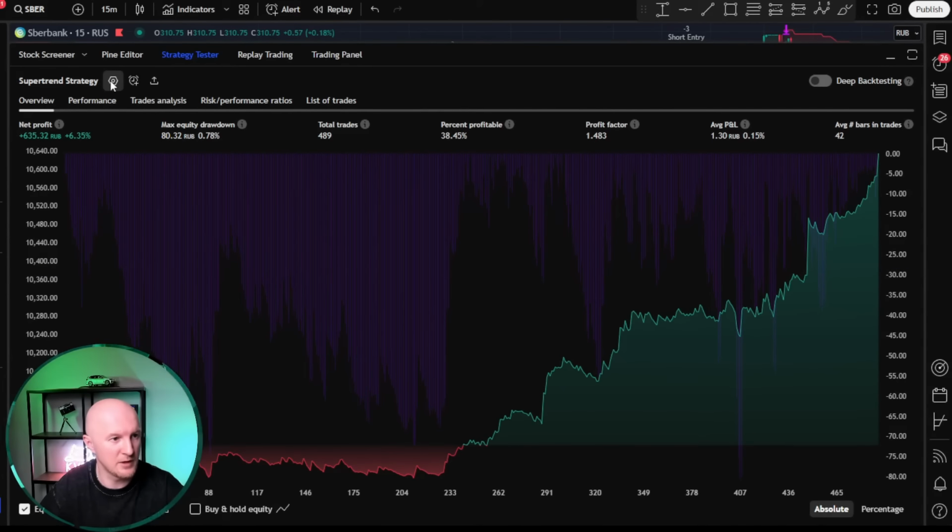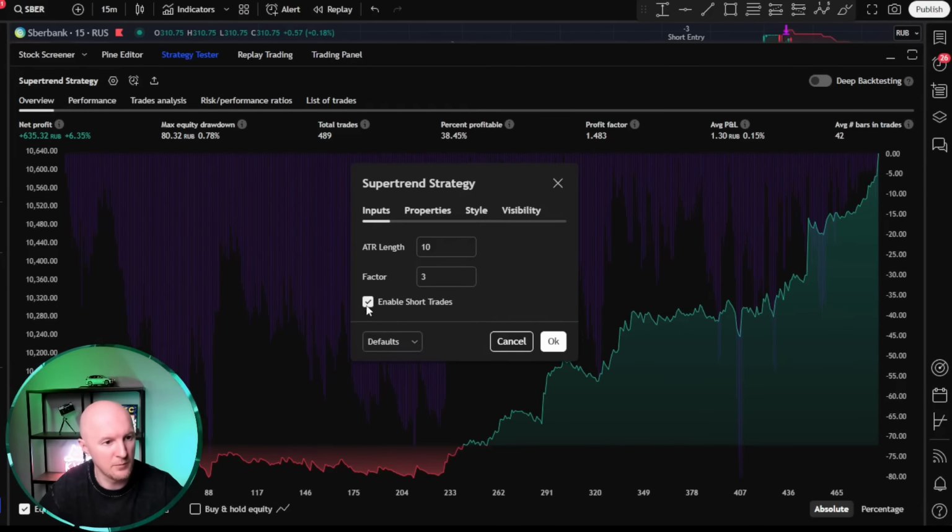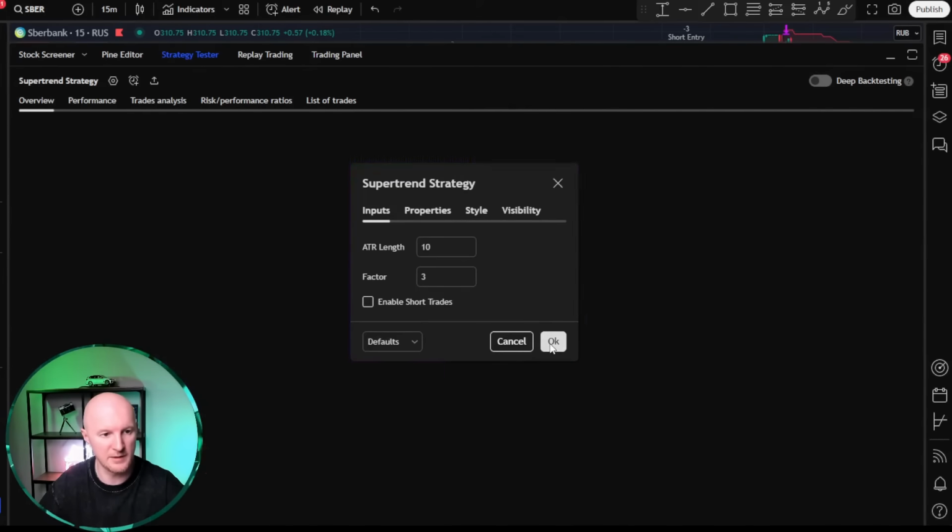Well, I also need to explain to you what's going on here in the settings. Look, this is Enable Short Trades. This means whether to trade short or not. I specifically wrote in the prompt for it to include this checkbox, so that if this is trend trading, or if you're testing investment strategies, you can disable shorts, because where would you even get shorts from, really? We turn off shorts, let's see what happens.